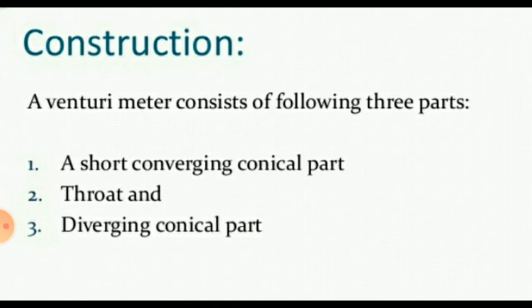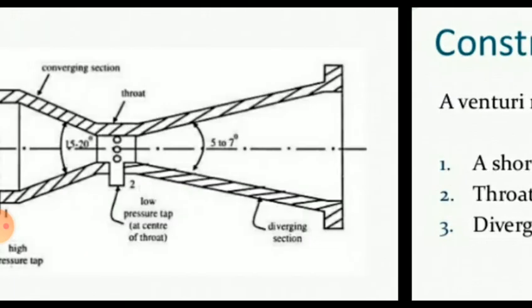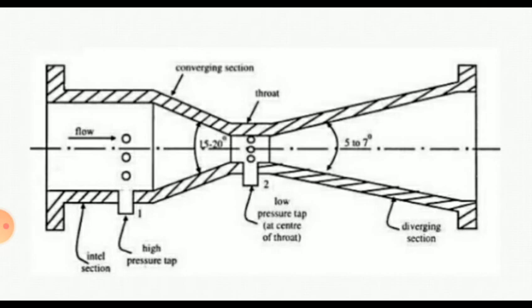Regarding the construction, a venturimeter consists of the following three parts: a short converging conical part, then the throat, and a diverging conical part. You can see in the diagram, from the left hand side, there is an inlet main, then the converging section.